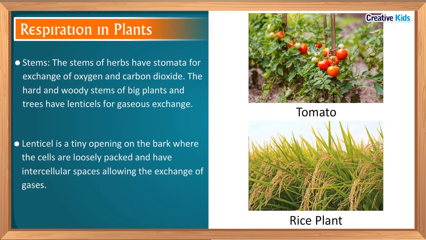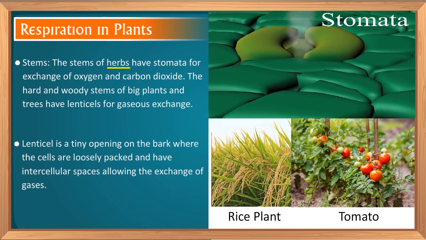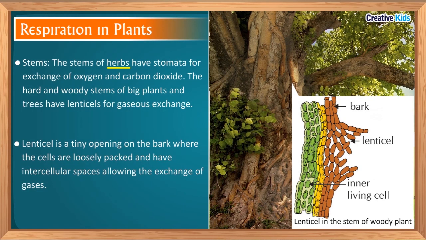Let's continue with our topic. You know, what are herbs? Herbs are plants that have green and soft stem. The stems of herbs like tomato, grass and rice plant have stomata, and these stomata help in breathing. At certain places in hard and woody stems of big plants and trees, the cells are loosely packed.